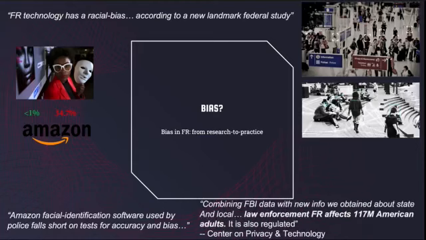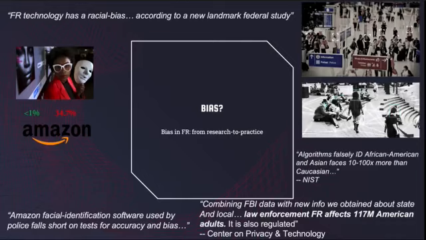enormous consequences. The Center on Privacy and Technology on the one hand is saying that at the local and state level, 117 million American adults are affected by face recognition, but it's unregulated. But at the same time, we have NIST stating that we falsely identify African American and Asian faces 100 times more than we do white counterparts. So with that, certainly there's a skew here that we got to investigate.